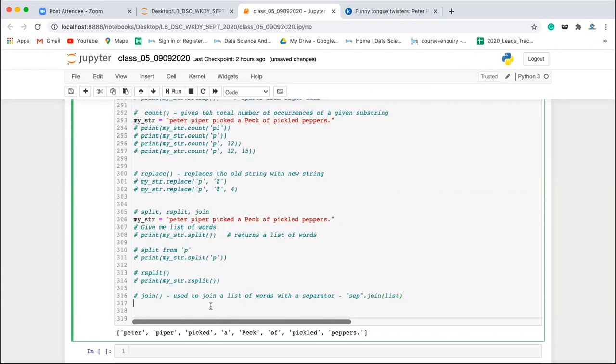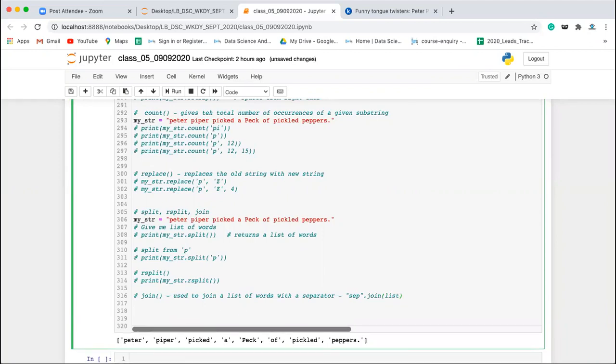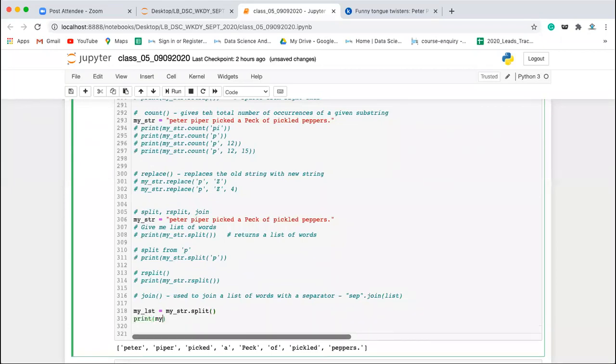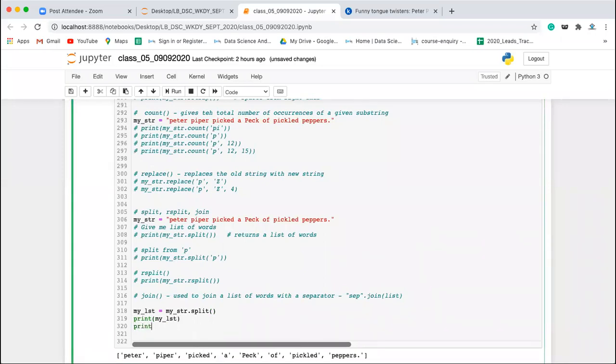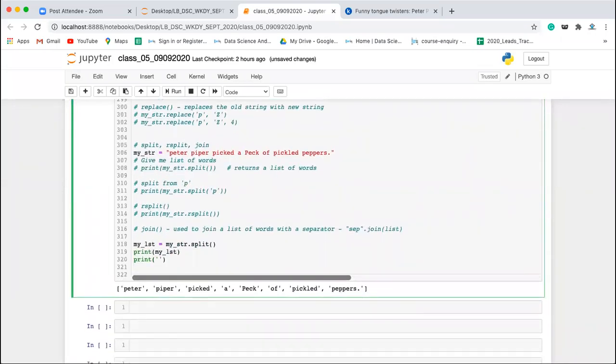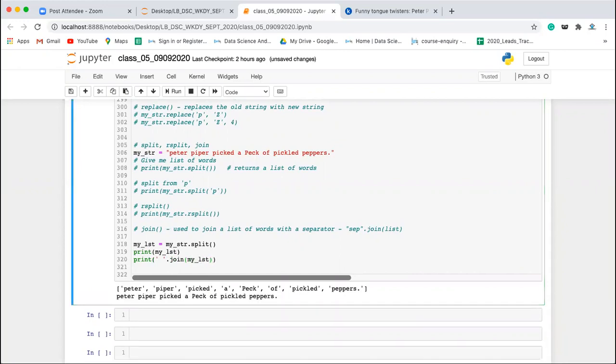Now let's come to this. So we have my underscore lst is equal to my underscore str dot split. Now if you print my underscore lst, this is the list, correct? Now you want to join this list back together, so the separator you want between them is a space character. So you'll be writing a space dot join, and here you'll be writing my underscore lst. Execute this, you will be getting a whole string which is joined by a space character from this list.